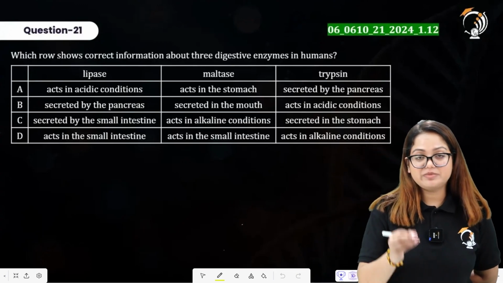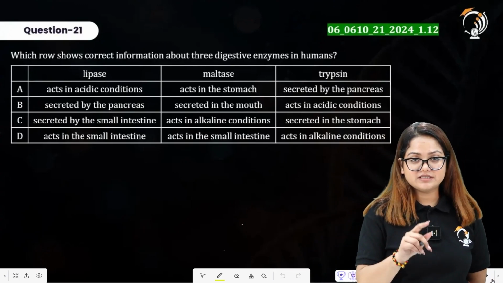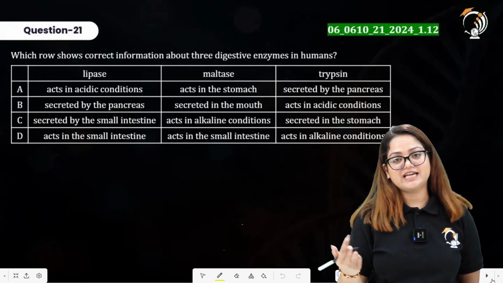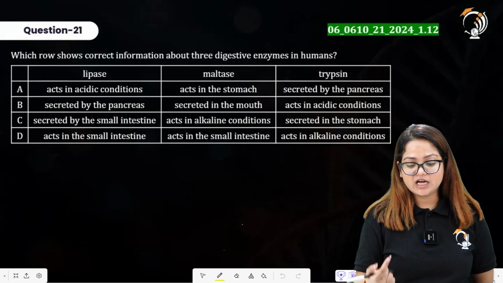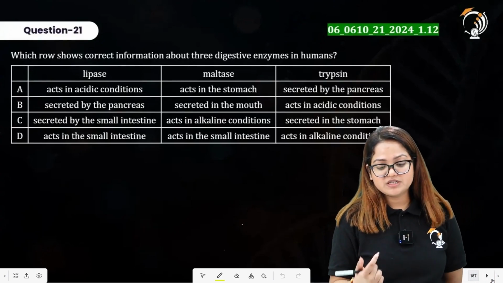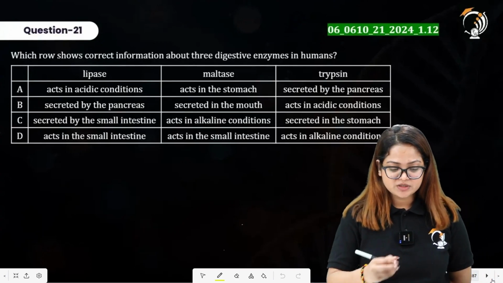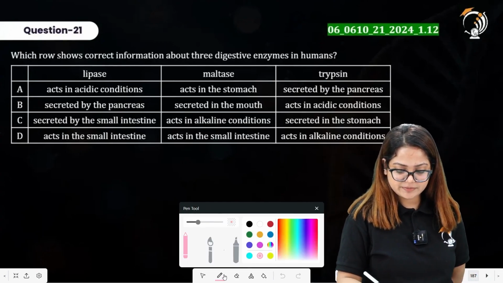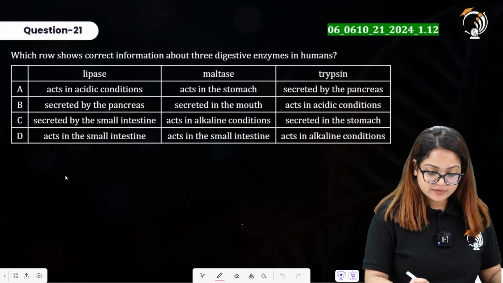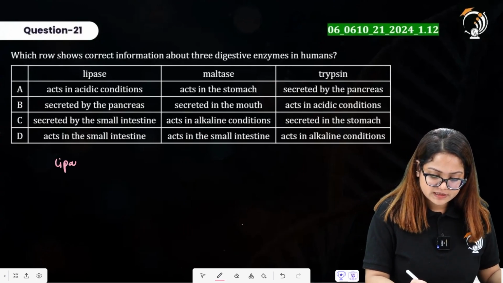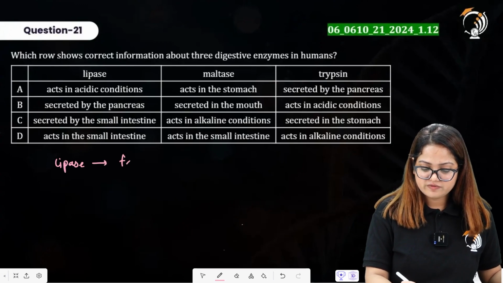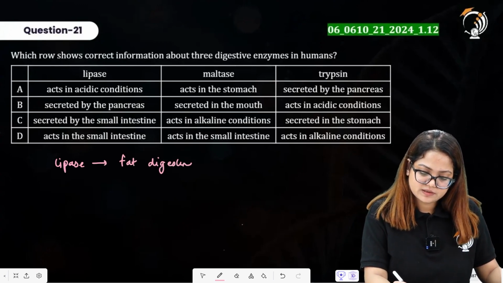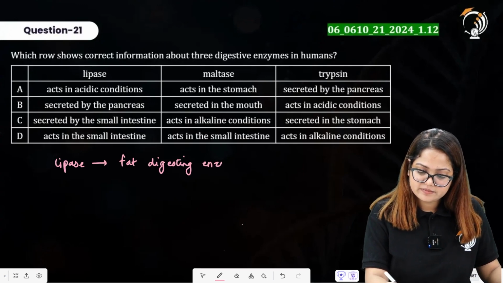So lipase will be acting upon the lipids, upon the fats and converting it into fatty acids and glycerol. Maltase will be acting upon the maltose and trypsin will be acting upon the protein. So let me write it here that lipase is a fat digesting enzyme.